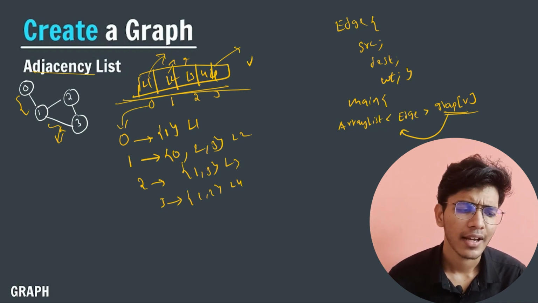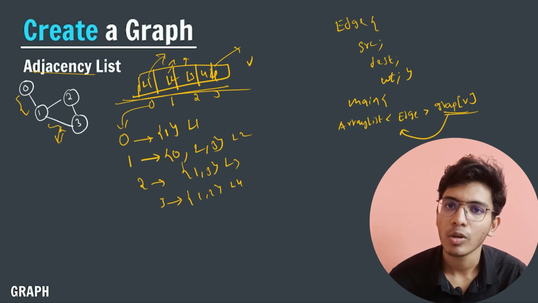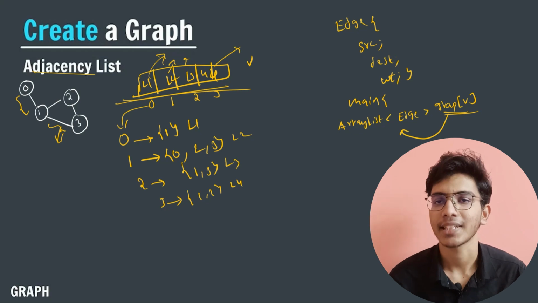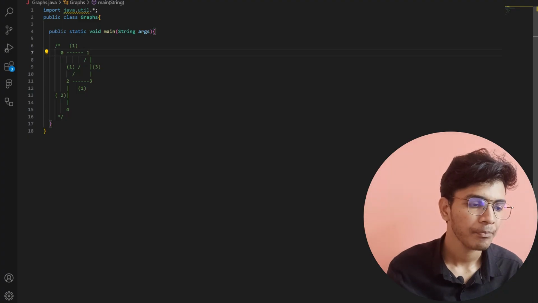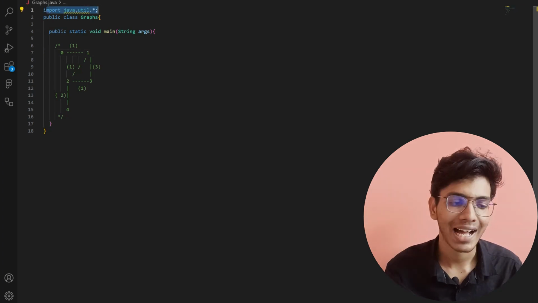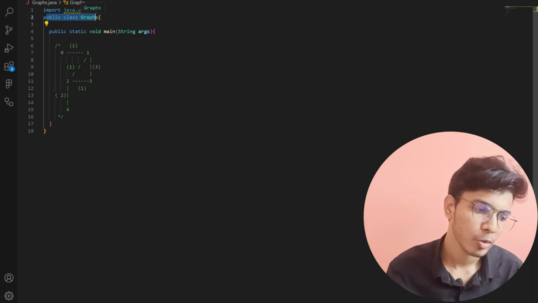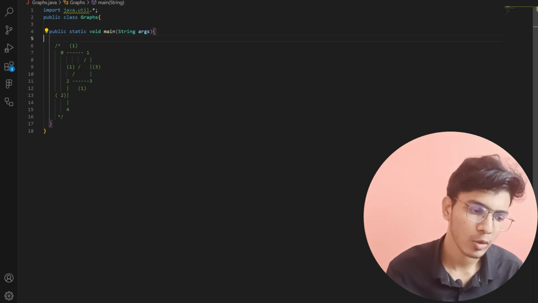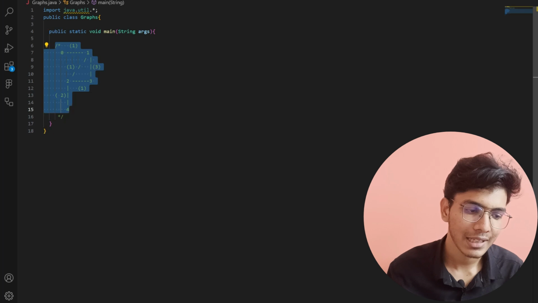Now it will become very clear if we code the concept. Now let us code this concept. In the main program, first of all I have imported all the packages. Now I have created my graph class, and in the main program I have shown you how the diagram will look like.